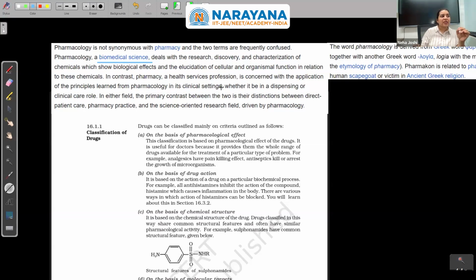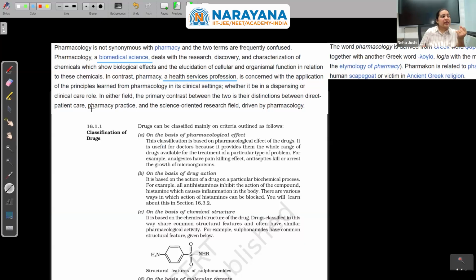In contrast, pharmacy, a health service profession, that is the medicinal shop type thing, is concerned with the application of principle. So pharmacology is like a branch of science in which people do research and find what chemical is in favor, how to impact it or how to use it. And then that knowledge, when applied in a commercial way, in a profession, is called pharmacy, which is concerned with the application of the principles learned from pharmacology in clinical settings, whether in a dispensing or clinical career role.